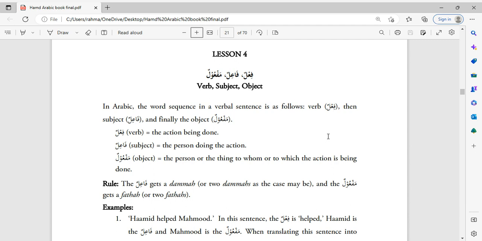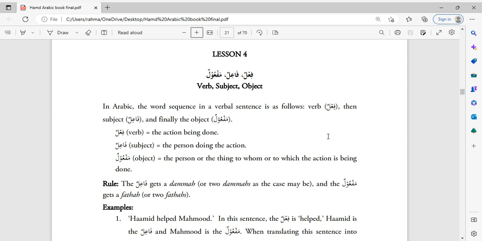A jumla ismiya, which is a sentence that begins with an ism, and a jumla fi'liya, which is a sentence that begins with a fi'l. We've covered the jumla ismiya. Remember the lesson on mubtada khabar. That is how you form a jumla ismiya, right?